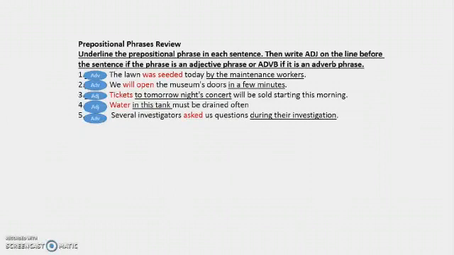Second sentence number 2. We will open the museum's doors in a few minutes. So in a few minutes here is an adverb phrase that modifies the verb phrase will open. Sentence number 3. Tickets to tomorrow night's concert will be sold starting this morning. So the adjective phrase in this sentence is to tomorrow night's concert and it modifies the noun tickets. Sentence 4. Water in this tank must be drained often. So in this tank here is an adjective phrase that modifies the noun water.